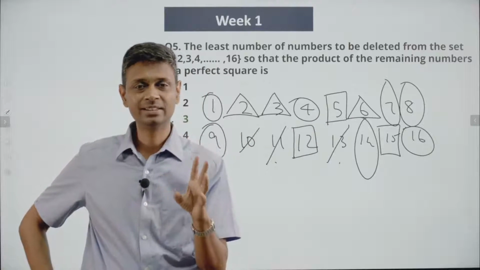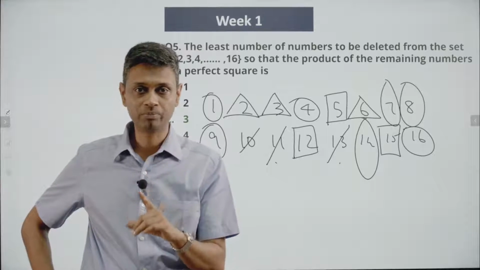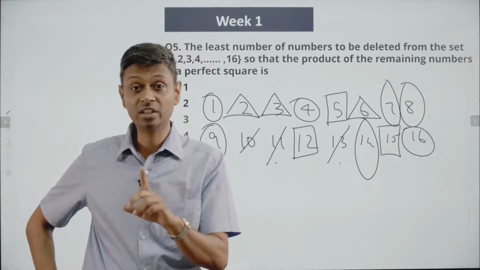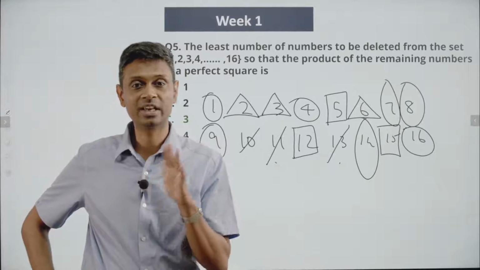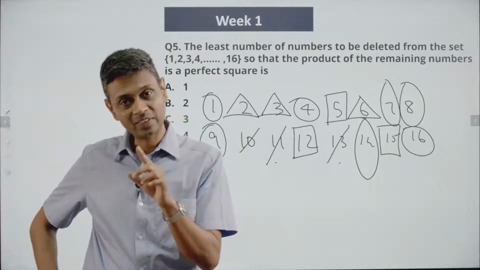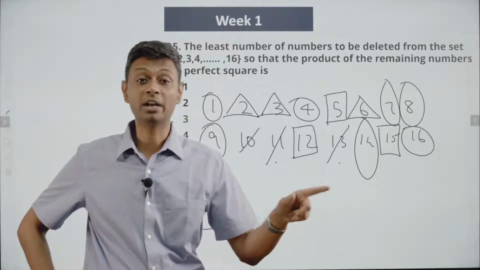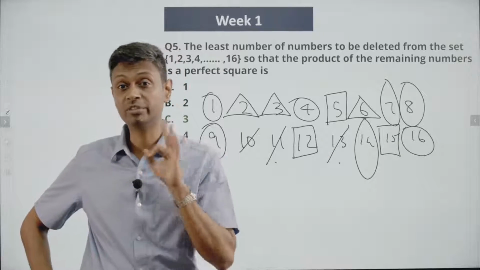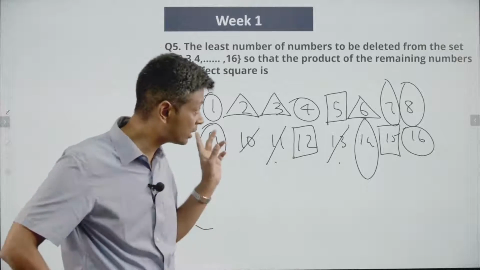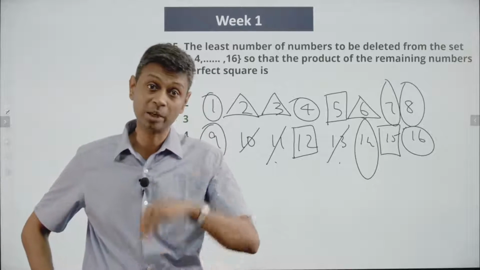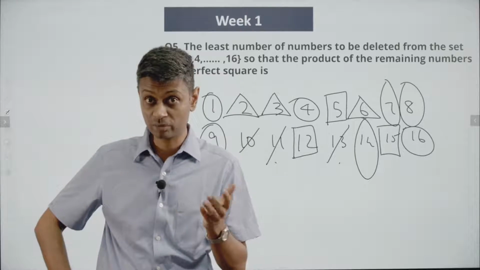You'll recognize that 11 and 13 cannot be paired up. Not just that, beyond 11 and 13, a 2 and 5 cannot be paired up. So take away the 11 and 13, take away 2 into 5, 10, and remaining everything can be paired up. And therefore, removing 3 numbers is sufficient. So, beautiful question. If you start from the prime factorization part, it is obviously much simpler.